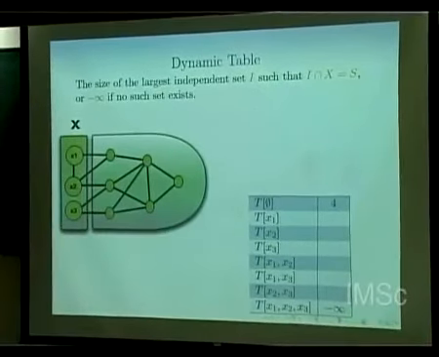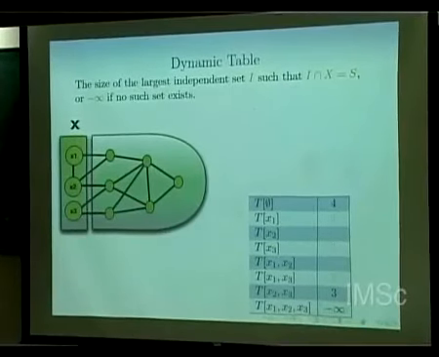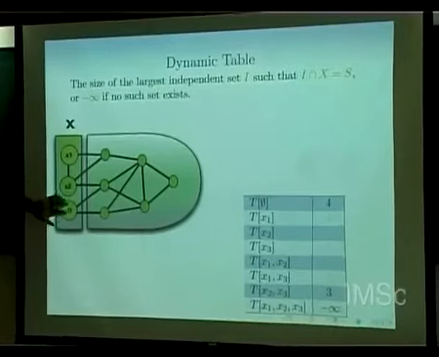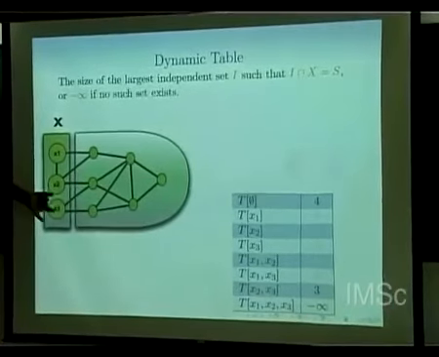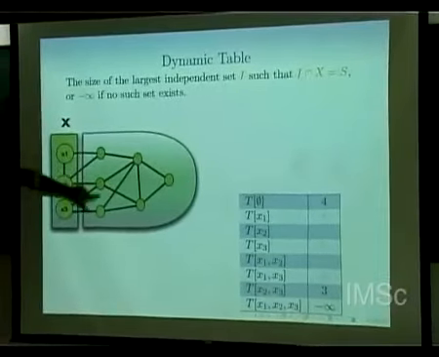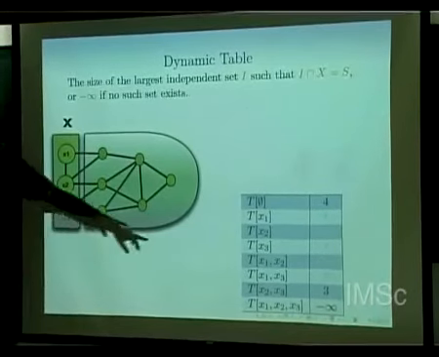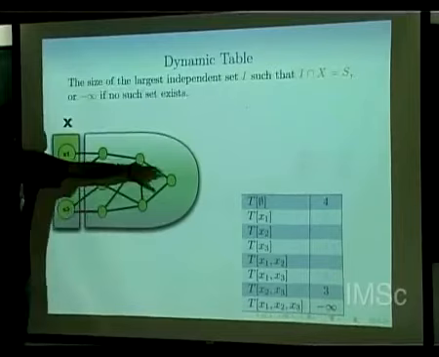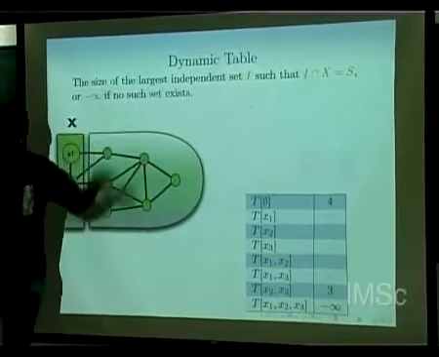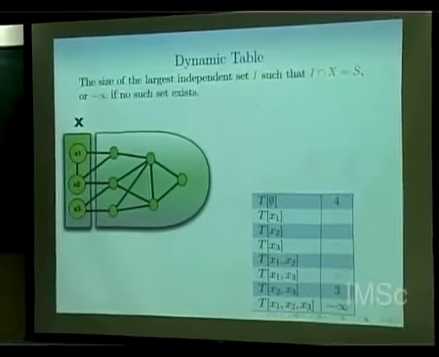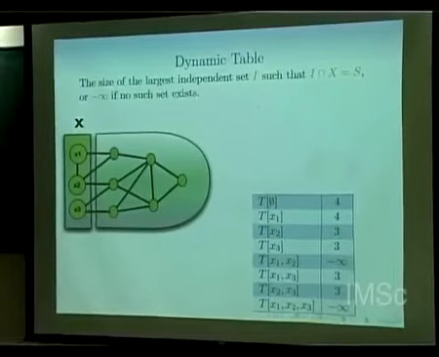So I will just fill, for example, what is the largest independent set which consists of x2 and x3? Now we have selected x2 and x3, then clearly you can't pick any of these vertices, and from this triangle you can only pick one. So x2 and x3 is 1, 2 and some one vertex from a 3. So you just fill this table up. It's not very hard. Okay. So you can just fill this table up.